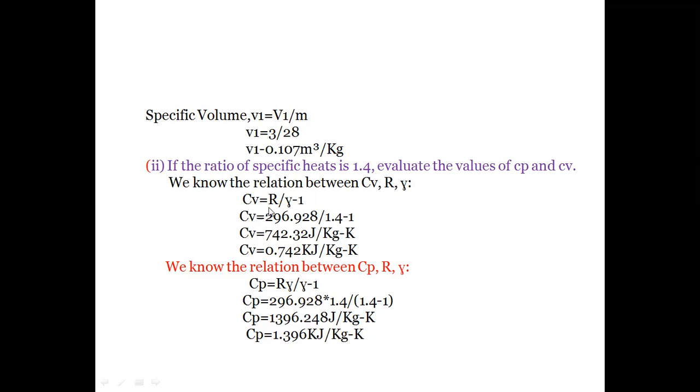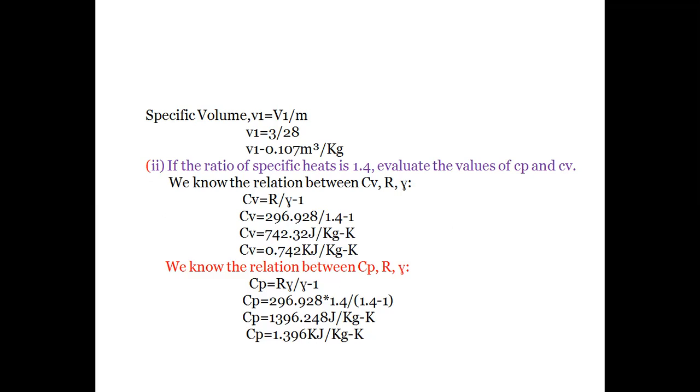So R value for a nitrogen gas is 296.928 and gamma value for a nitrogen gas is 1.4. So by substituting these values, we will get the specific heat at constant volume as 742.32 joule per kg Kelvin. So we have to convert joules in terms of kilojoules. So 742.32 divided by 1000, that is equal to 0.742 kilojoules per kg Kelvin. So specific heat at constant volume of nitrogen gas is 0.742 kilojoules per kg Kelvin.